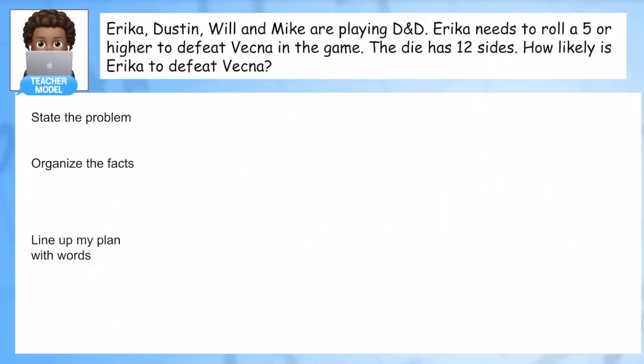Not only do I like comics, I like all things pop culture, including Stranger Things. So this problem is of course dedicated to season 4. Erica, Dustin, Will, and Mike are playing Dungeons and Dragons. Erica needs to roll a 5 or higher to defeat Vecna in the game. The die has 12 sides. How likely is Erica to defeat Vecna?